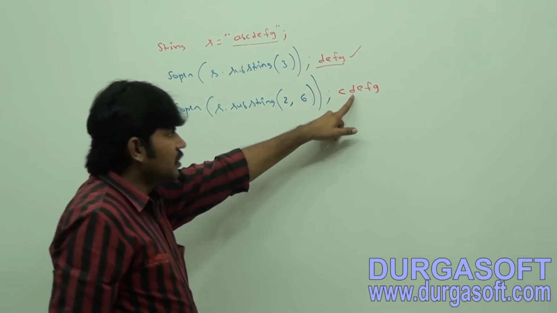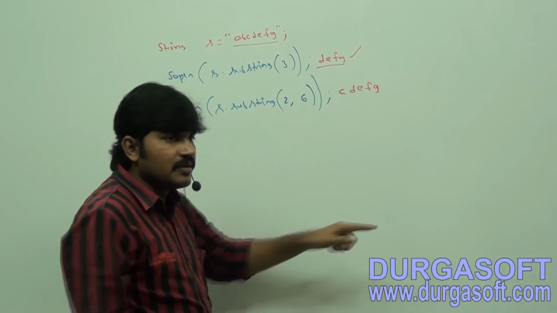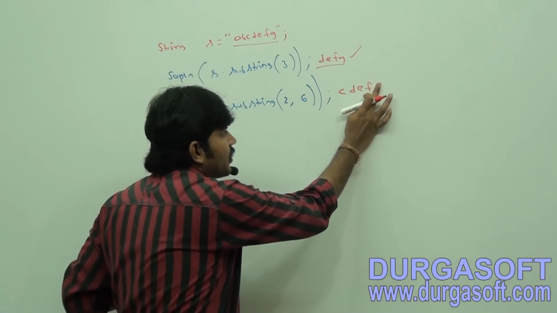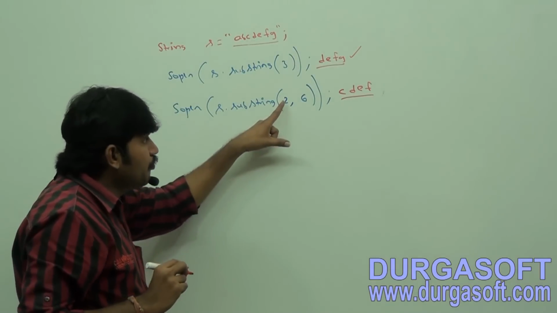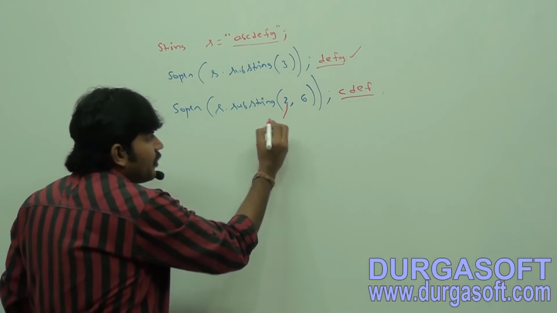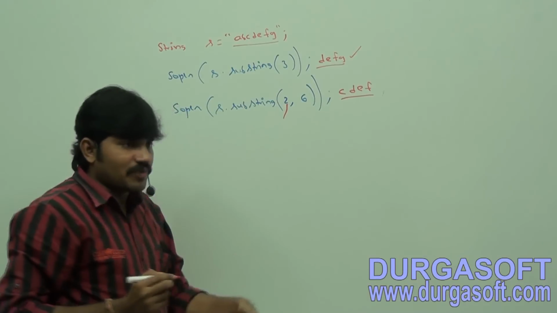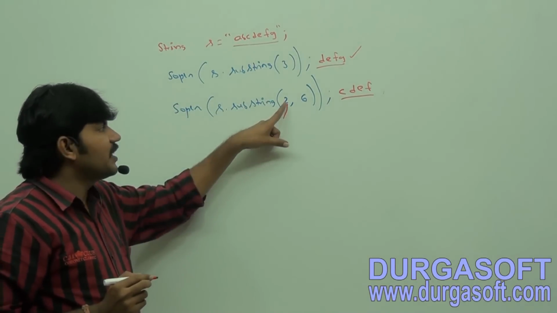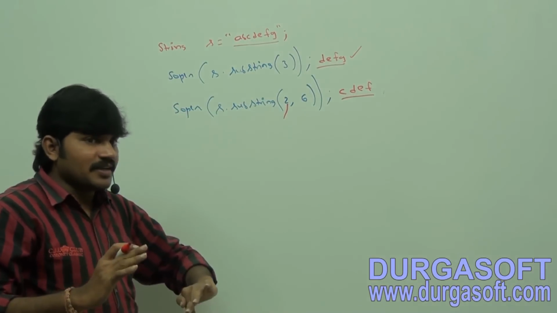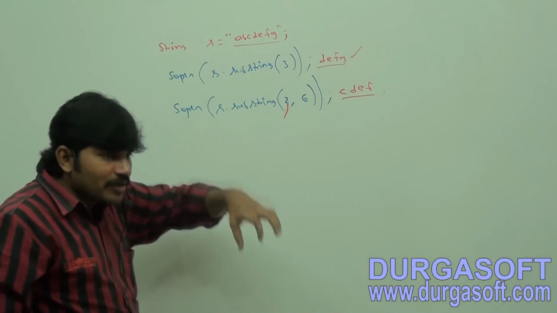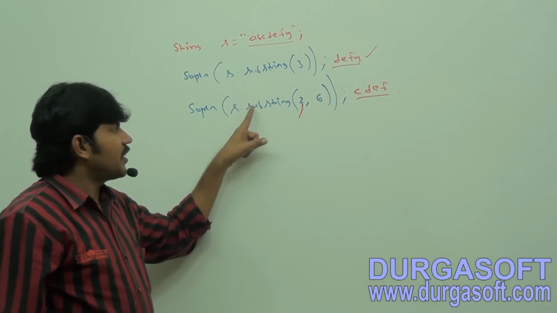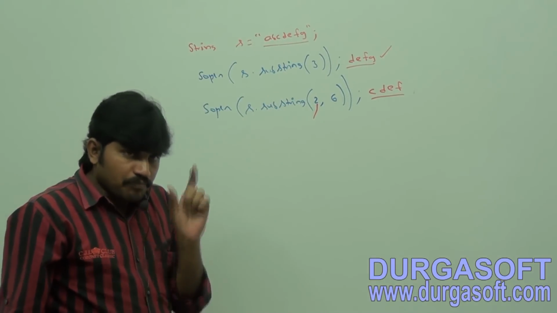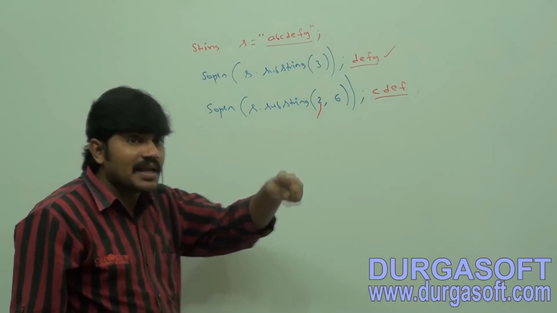Again 2, 3, 4, 5, 6, but the answer is only this one. Because from begin index to n minus 1 index we have to consider. That's why 2 to 5 only we require to consider, but not 6. Even though we are specifying 6, it returns the characters from begin index to end minus 1 index.